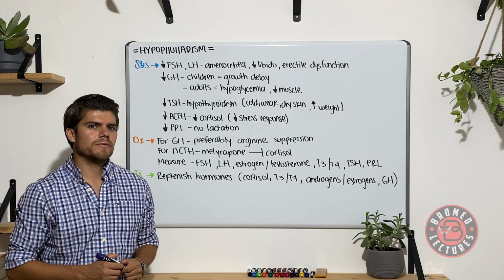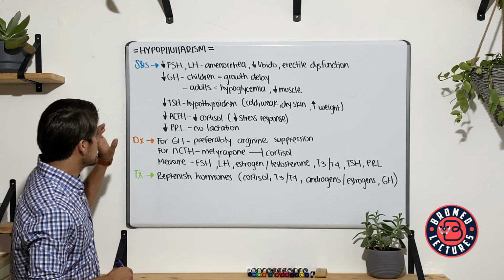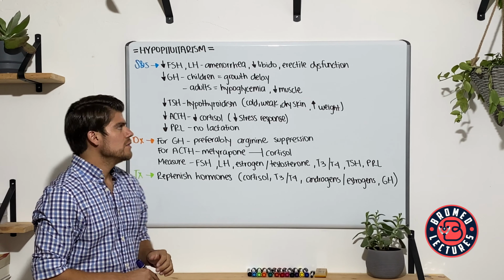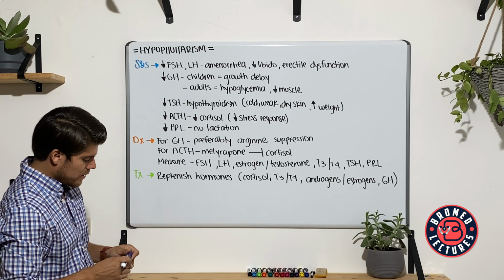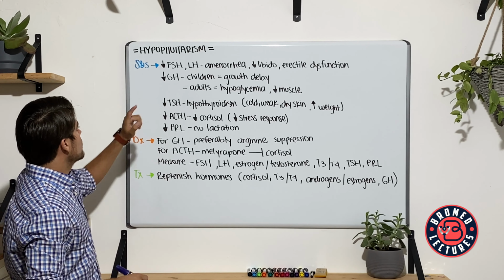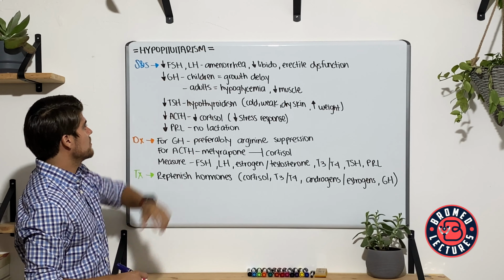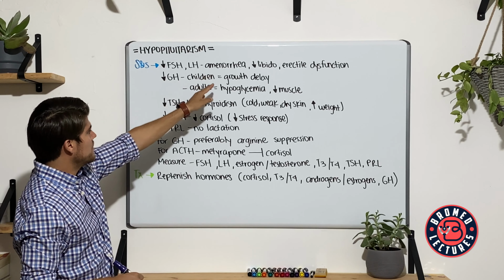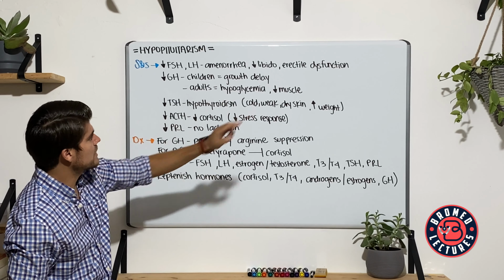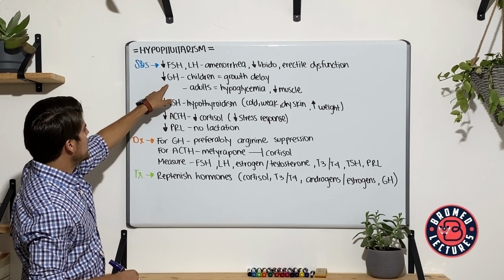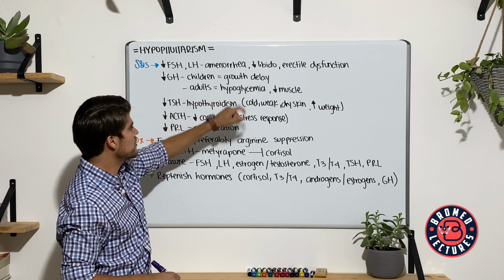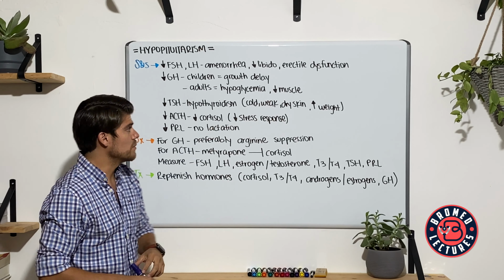So for this part of the video, we're going to go through the signs and symptoms, the diagnosis, and the treatment for these patients. So the signs and symptoms are pretty straightforward. The lack of the hormone, the symptom. So for the FSH and LH, you're going to see amenorrhea, loss of libido, and erectile dysfunction. For GH, in children, you have growth delay, and in adults, you have hypoglycemia and loss of muscle mass.